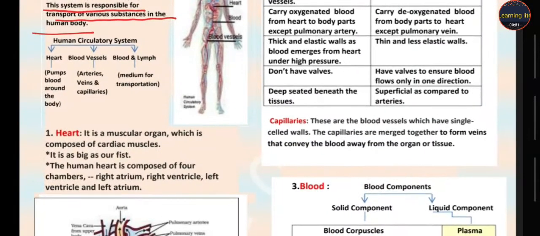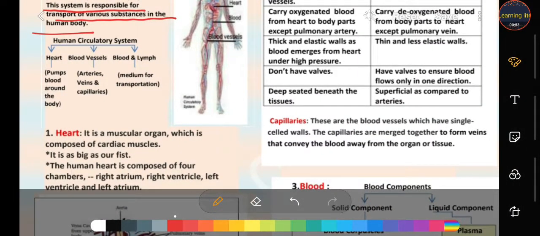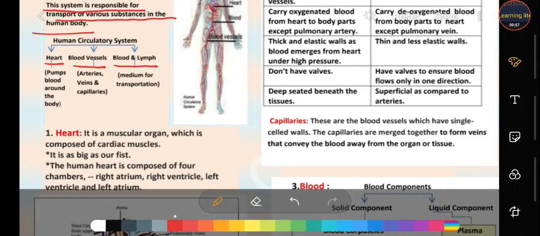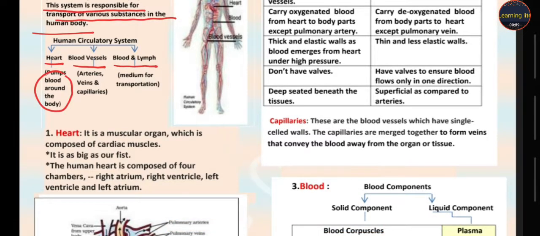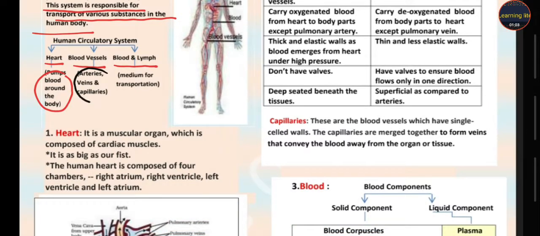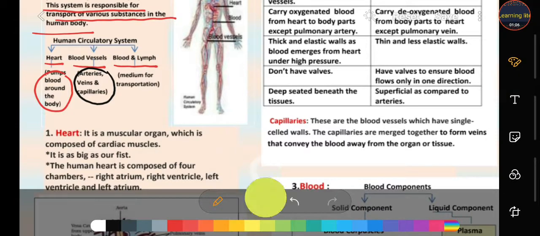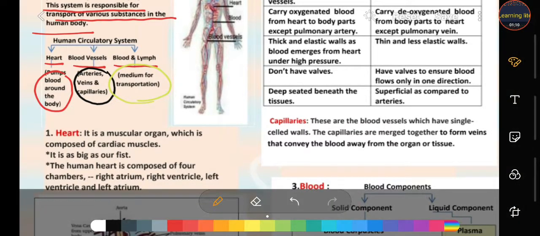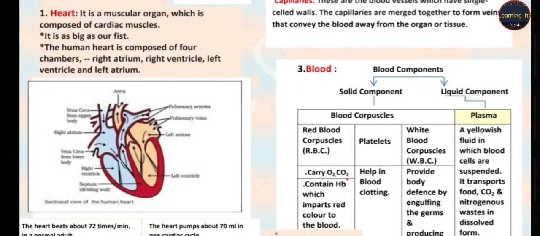What is the human circulatory system, students? It is composed of three things: heart, blood vessels, and blood. What is the heart? It is a pump. It pumps the blood around the body. And what are the blood vessels? They are arteries, veins and capillaries. And what is the blood? It is a medium for transportation. So first we study our pumping organ, that is the heart.